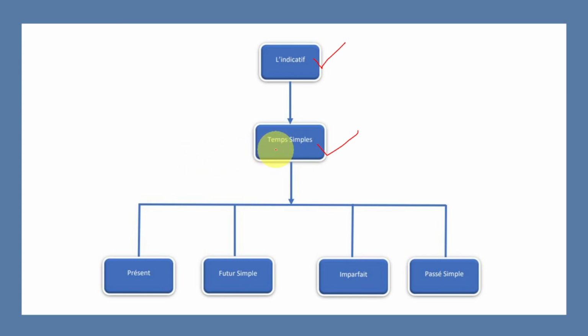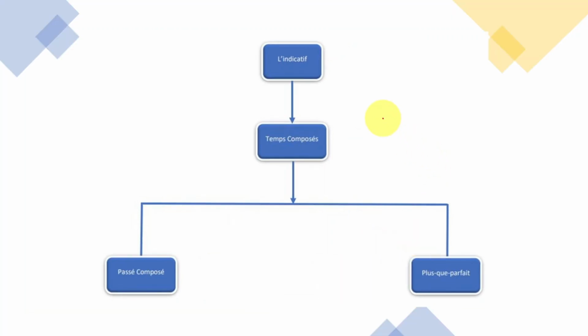Now, inside of temps simple, we have présent is one, futur simple, two, imparfait, three, passé simple, quatre. Okay? Now, inside of temps composé, we have passé composé, one, plus-que-parfait. Okay?